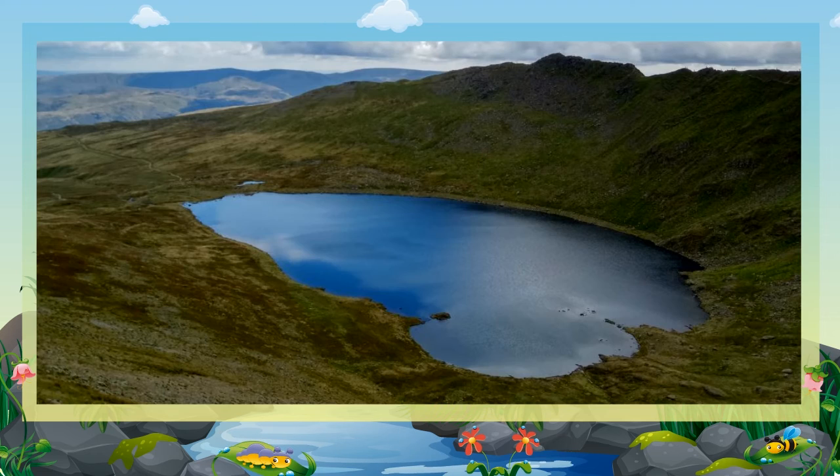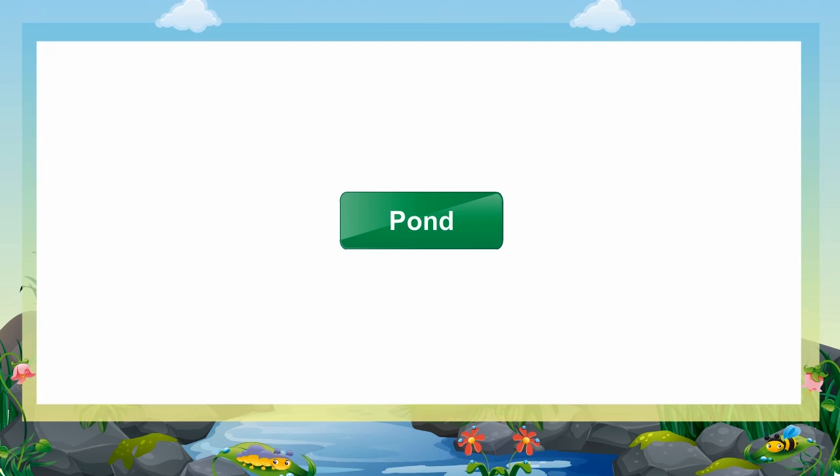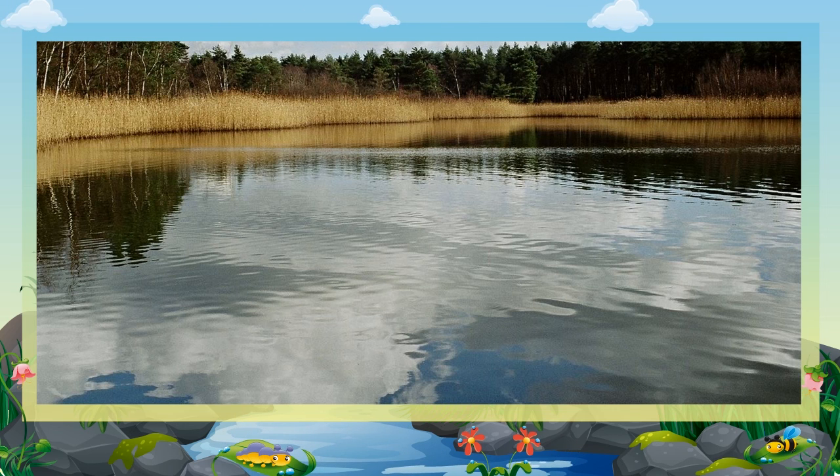Lake. A lake is a water body usually surrounded by land on all the sides. The water of a lake can be fresh or salty. Pond. A pond is also a water body, but it is smaller than a lake. The water of a pond is not suitable for drinking.